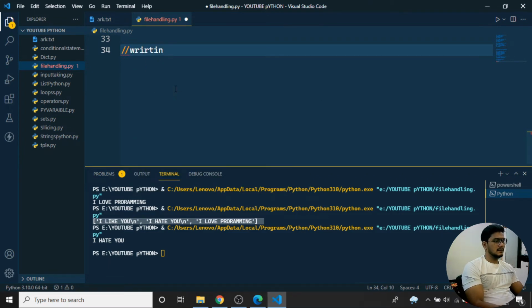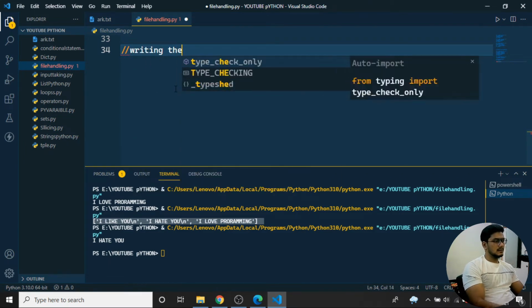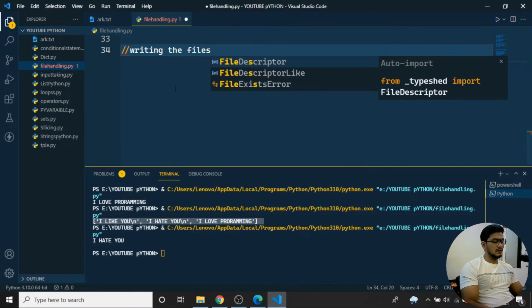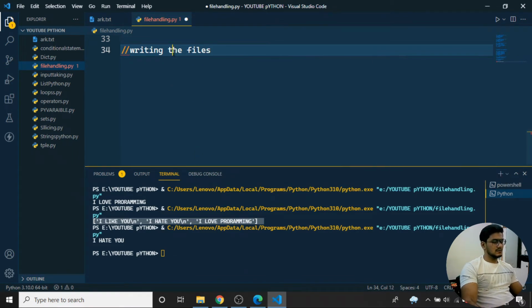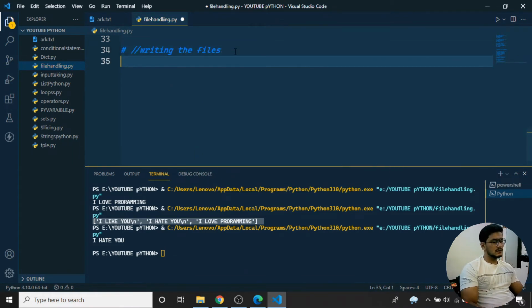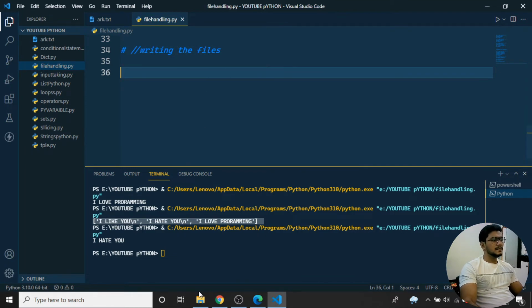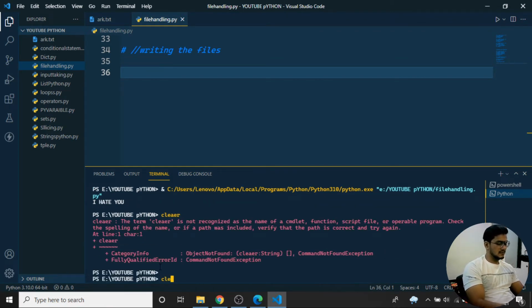So I want to handle writing the files now. I'll just comment out this particular line with control slash, save the program, and then clear the console.